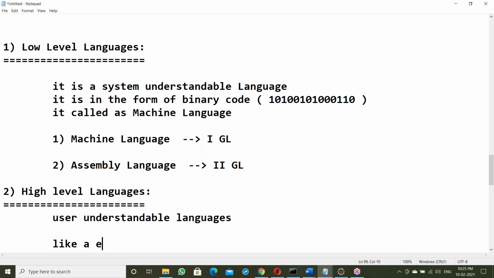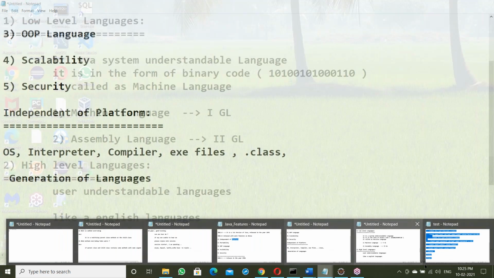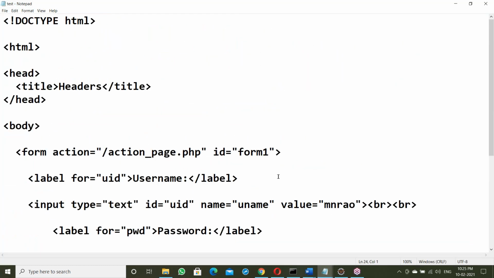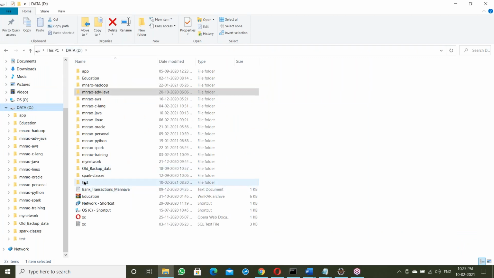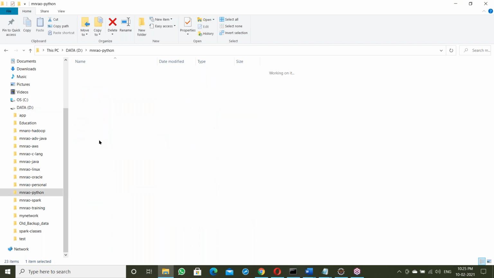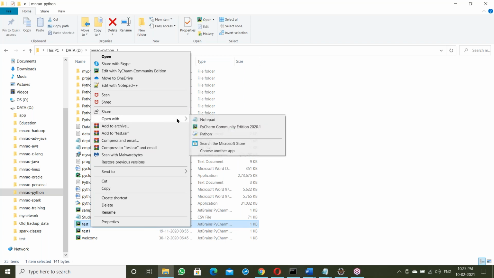So these are like English language. For example, see the HTML code, right? It's like English. Next, one more example: suppose some Python code.